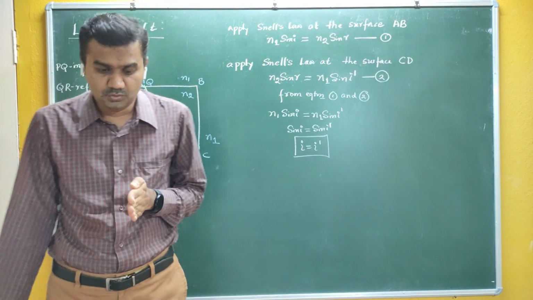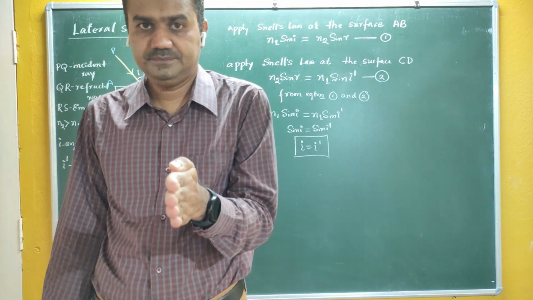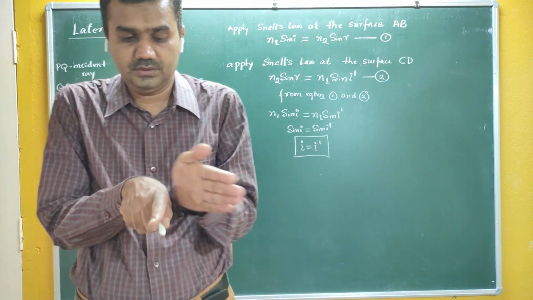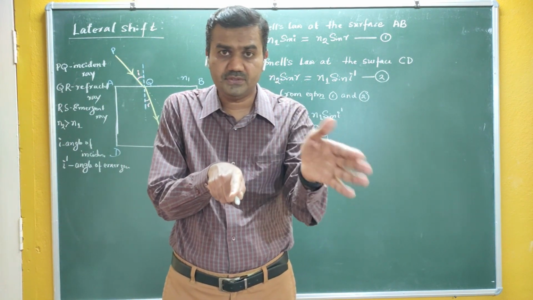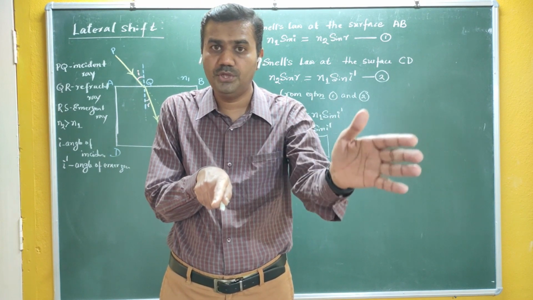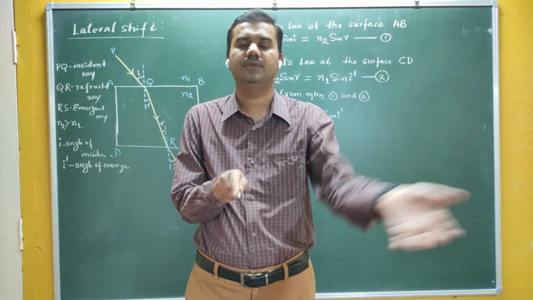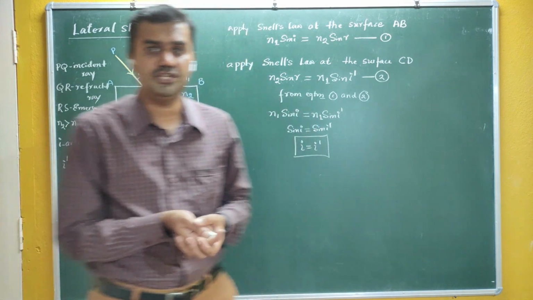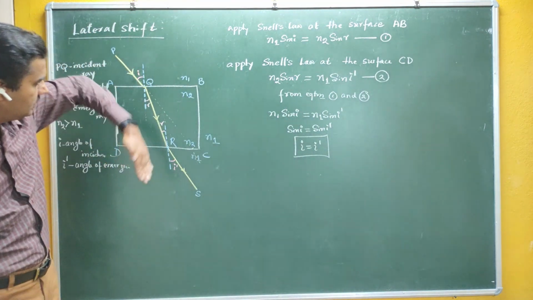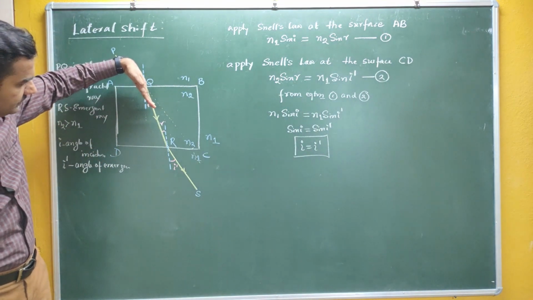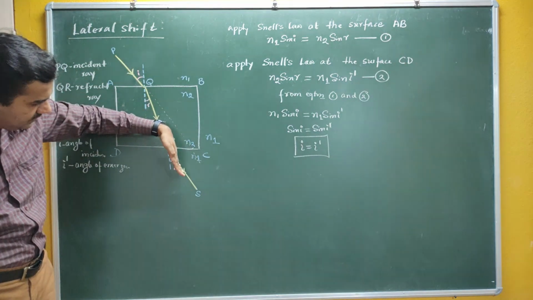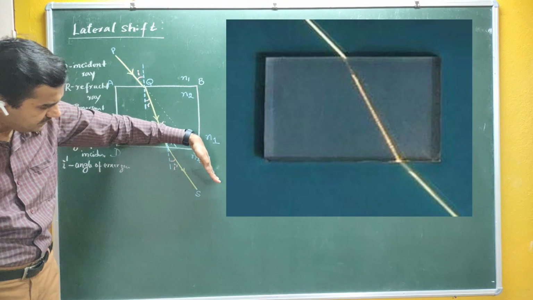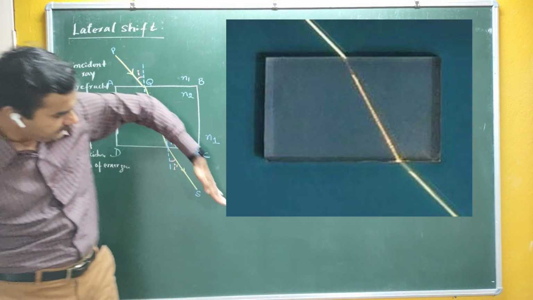So I'm moving towards this particular direction with an angle of 30 degrees. After passing through the parallel sided glass slab, I'm moving with the same angle, 30 degrees only. That means there is no deviation. Light is moving like this. Instead of moving in this particular direction, it is moving in this direction. That means it is not deviated.